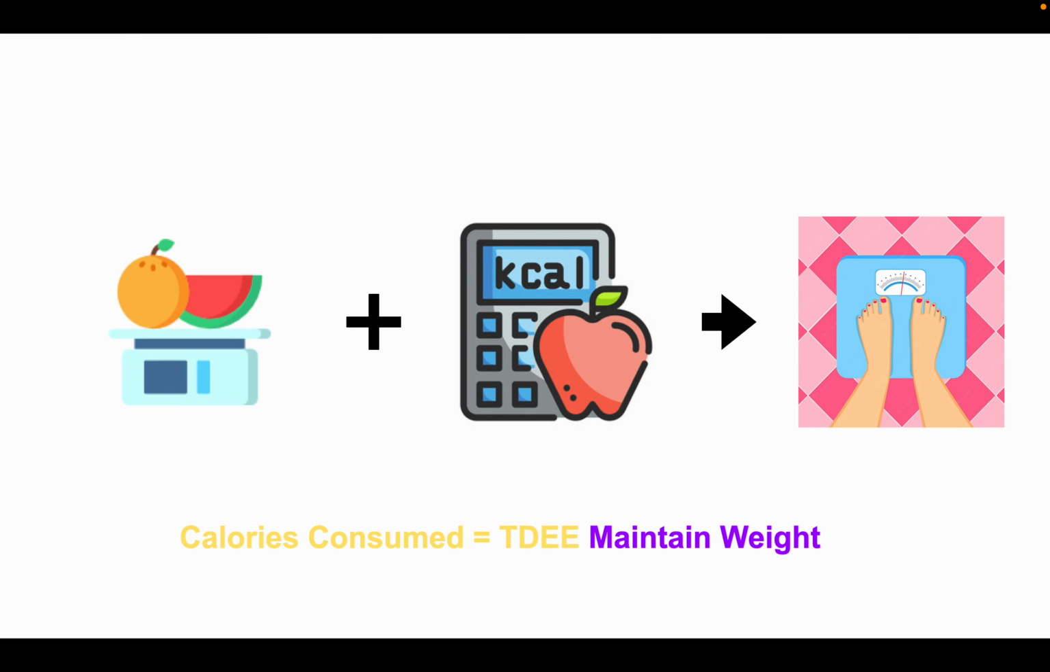TDEE is the total daily energy expenditure, which is the number of calories we burn in a day. If calories in is equal to TDEE, weight is maintained. If calories in is lesser than TDEE, we lose weight. If calories in is greater than TDEE, we gain weight.